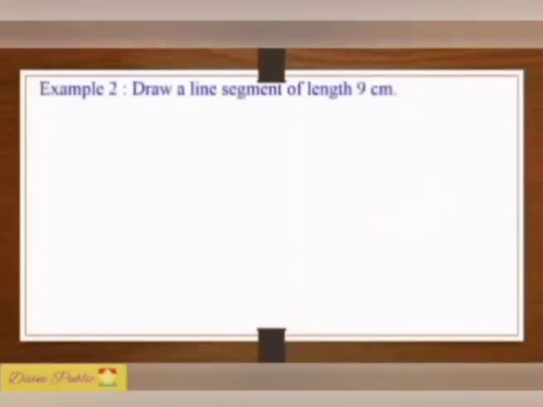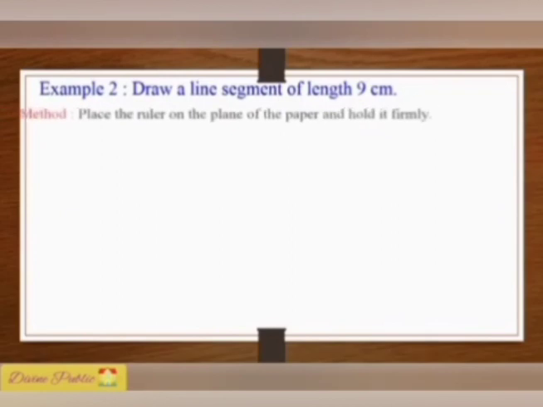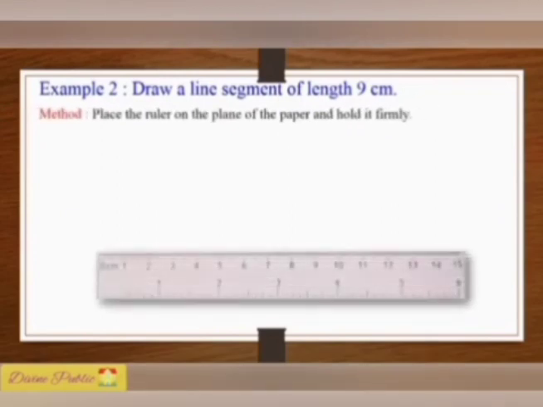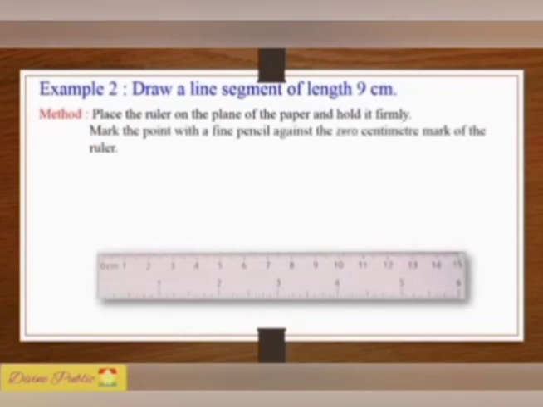Dear friends, let us see one more example. Draw a line segment of length 9 cm. Method. Place the ruler on the plane of the paper and hold it firmly. Mark a point with a fine pencil against the 0 cm mark of the ruler.